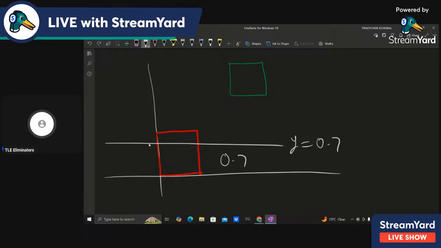Since this is less than A by 2, where A is 2, the total area is 2, so A by 2 is 1, and 0.7 is less than 1, we know that our answer will be above the current y, above 0.7.